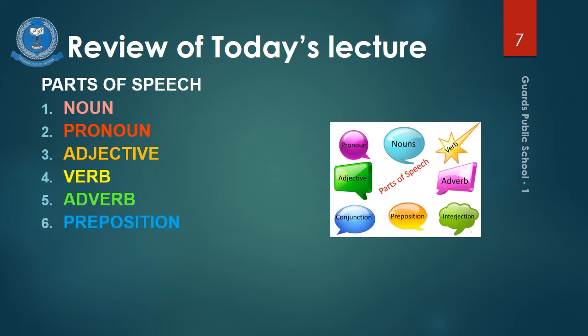Preposition. A preposition is a word used with a noun or a pronoun to show its relation to some other word in the sentence. Conjunctions are joining words. They join 2 or more words, groups of words, or sentences. Interjections express strong feelings. They're always followed by an exclamation mark.